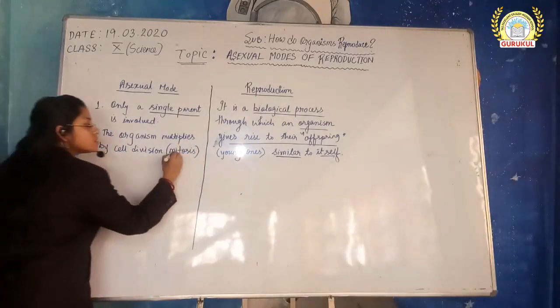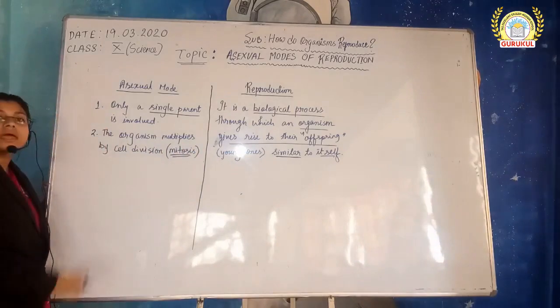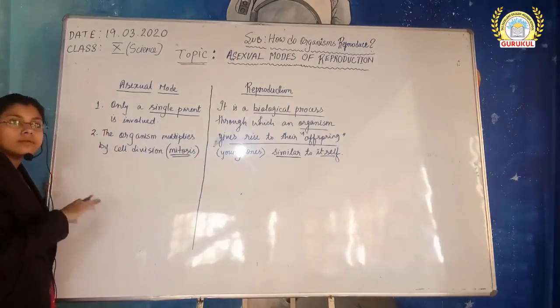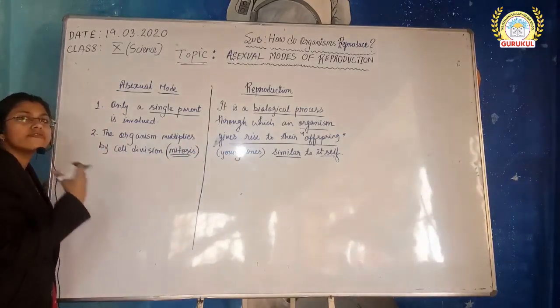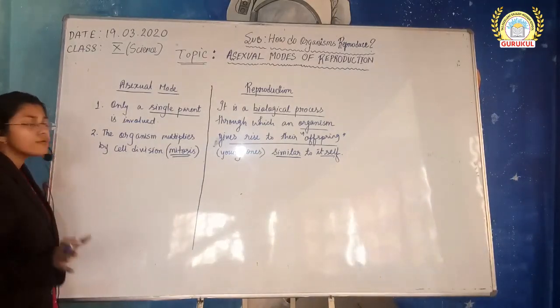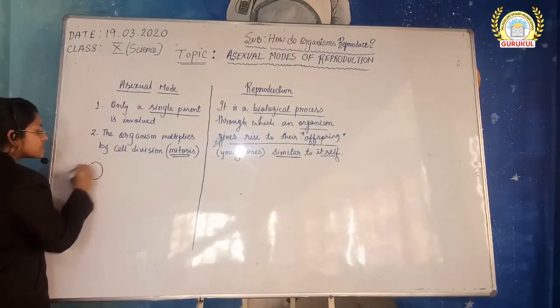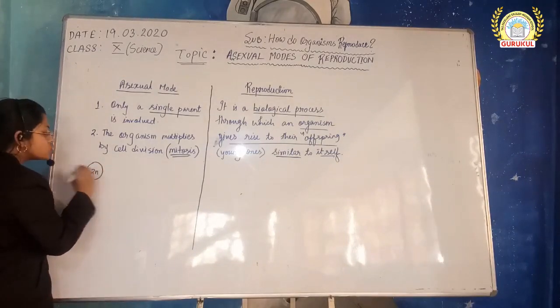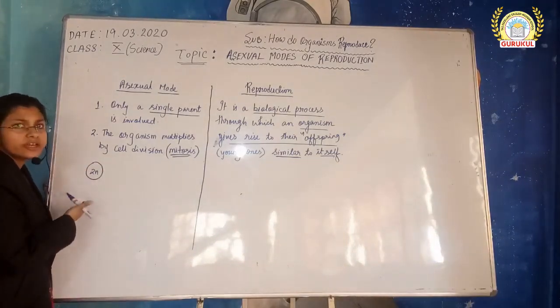Mitosis. Now this term is new. Mitosis means whatever number of chromosomes is present in the parent, that will be the same in the offspring. Suppose this is a parent cell which has 2n, means it is a diploid cell.